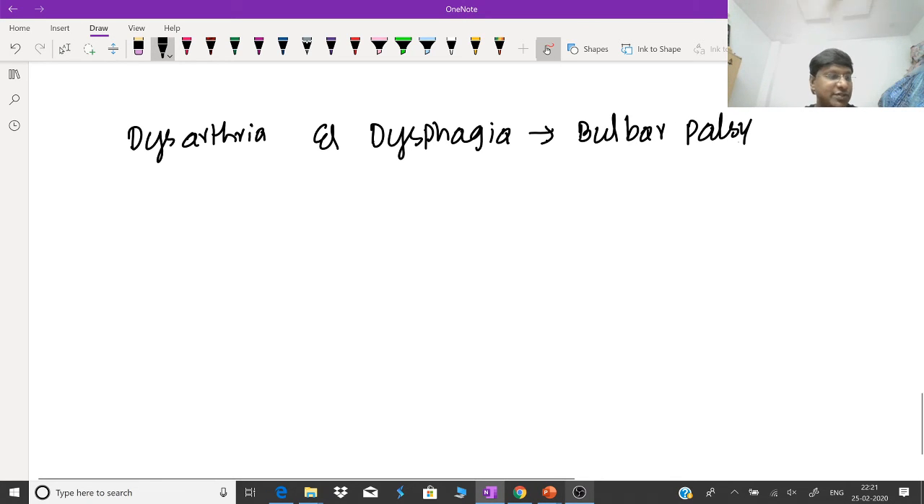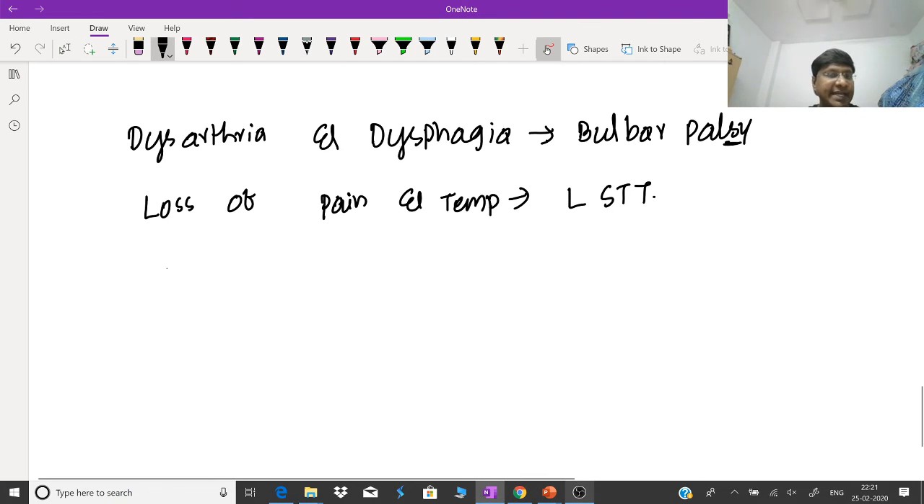Right? This suggests the individual is having bulbar palsy. Next, the individual is having loss of pain and temperature. What does this suggest? This suggests lateral spinothalamic tract involvement. And the individual is having hypotonia. What does this suggest? Hypotonia in a patient with a stroke. That tells that there is cerebellar involvement.